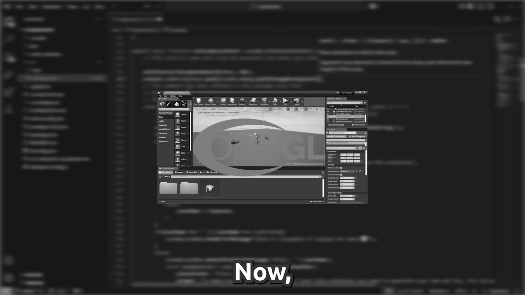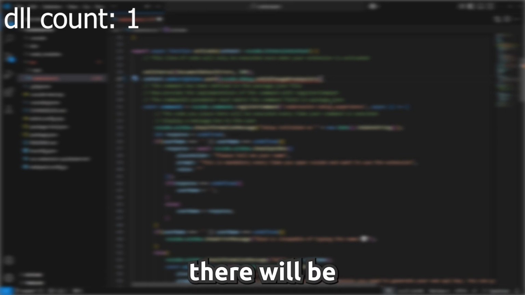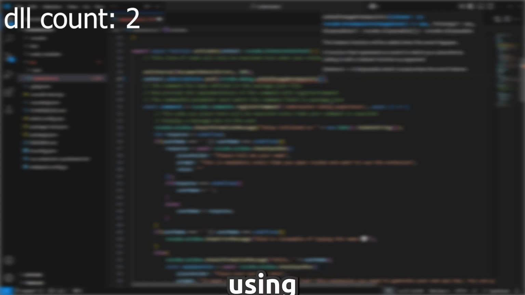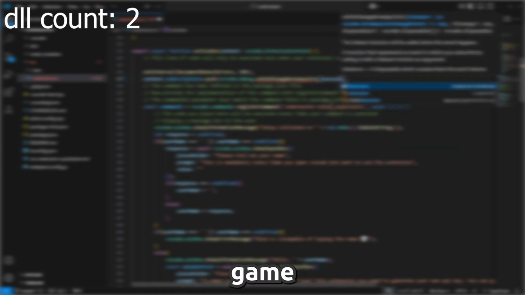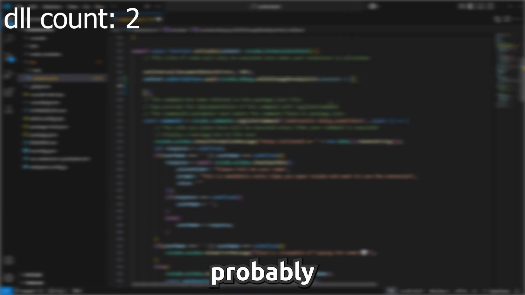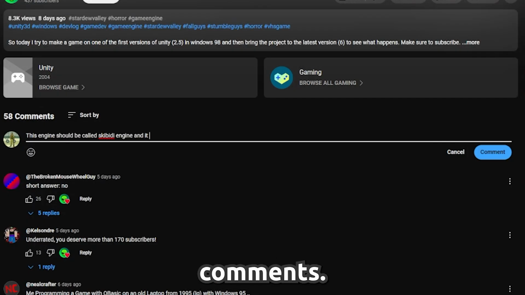OpenGL. Now, this isn't 100% sure, I still haven't chosen the graphical library yet, and it will be made out of multiple DLLs. There will be one DLL that will handle input, another one that will handle rendering, and another one that will import assets and so on. By using this system you can use from this game engine only what you need. So for example, for the simplest 3D game you would probably need the main DLL, rendering DLL, and input DLL. There's just one problem. I still don't have a name for this engine, so leave your suggestions in the comments.